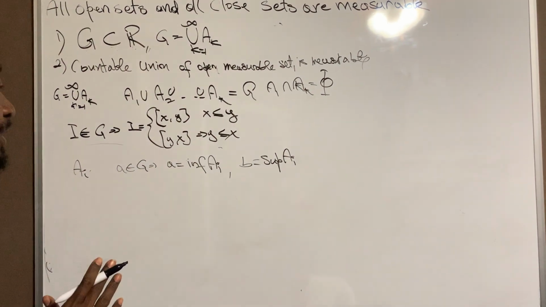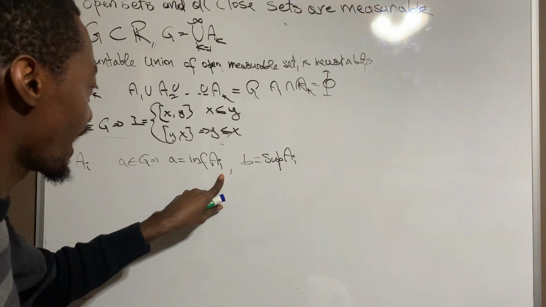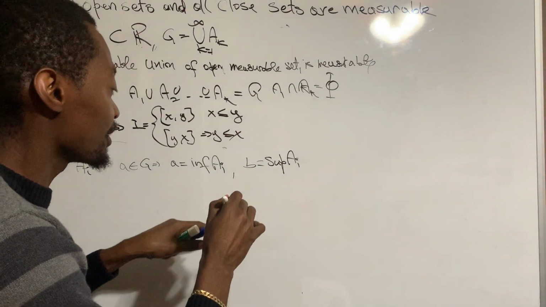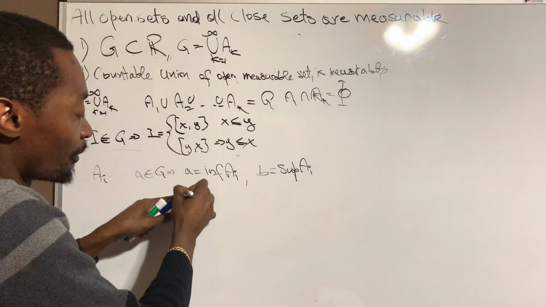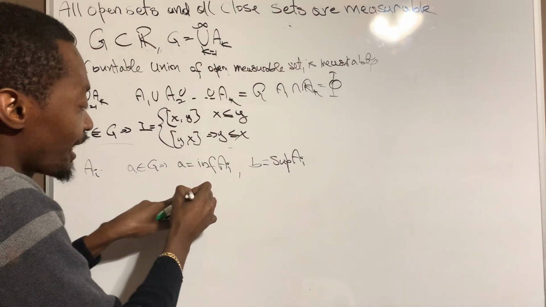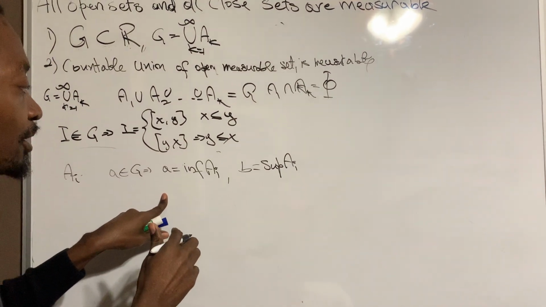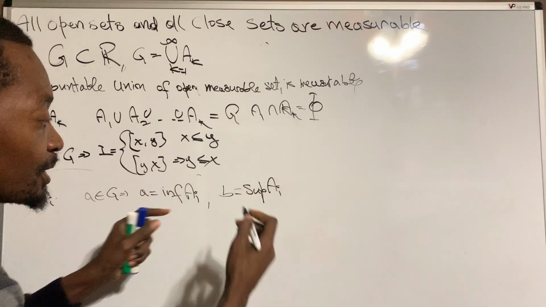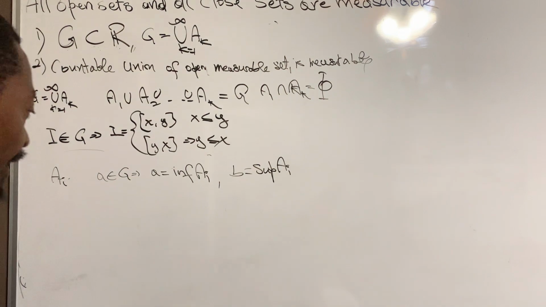But one thing is, if A is inside of AI, and if B is inside of AI, that must mean, because A is actually the greatest lower bound, that there is no lower element in AI. And there is nothing greater than B in AI if it's in AI, which means that AI is going to be closed and bounded, right?